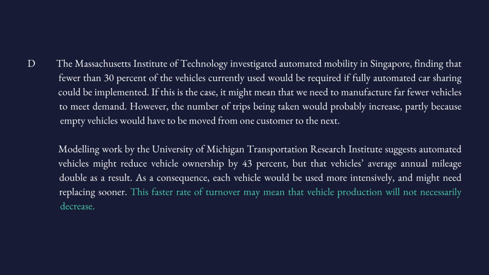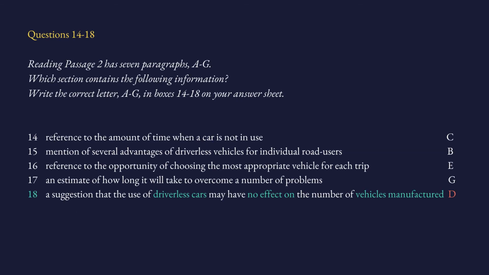Here is the crucial sentence. This faster rate of turnover may mean that vehicle production will not necessarily decrease. So basically, the author is saying that the production rate, the manufacturing rate of cars may not change. It might still not decrease. So the answer is paragraph D. Here is where we talked about driverless cars having no effect on the number of vehicles manufactured.